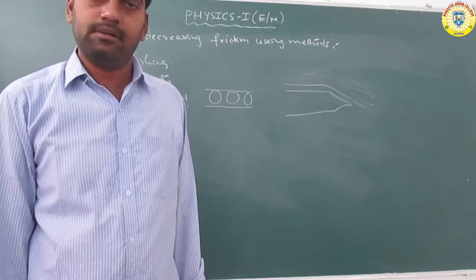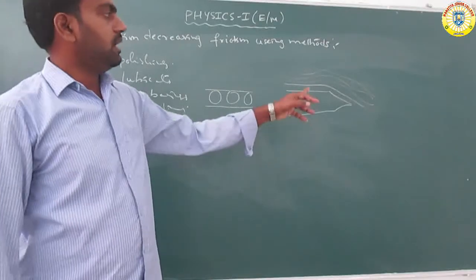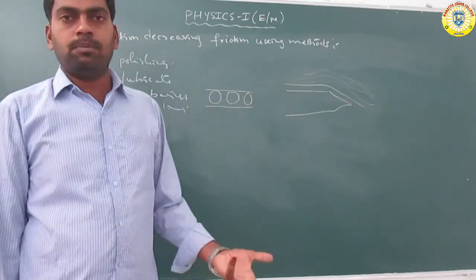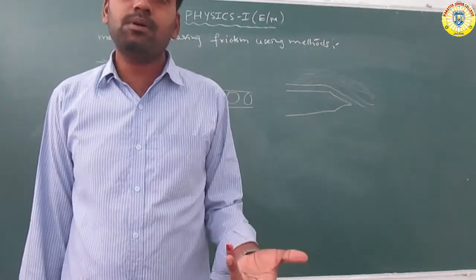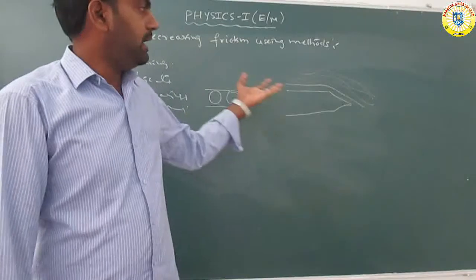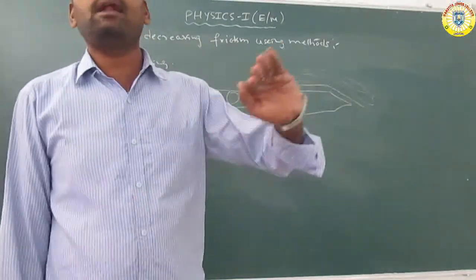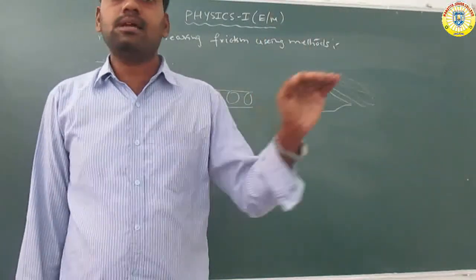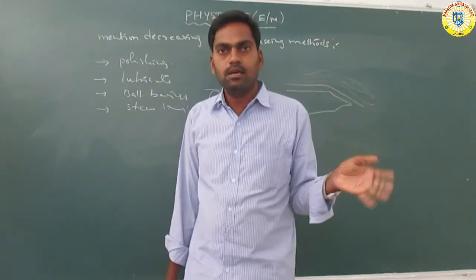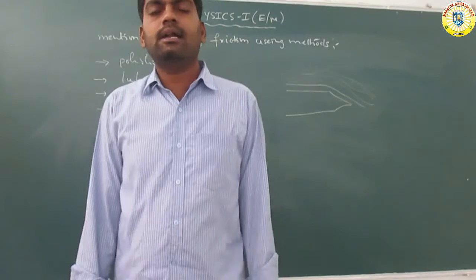The air is flowing in a streamlined way. Streamlined means the air flows in a smooth line. Aeroplanes or automobiles are specially designed because the frictional force is reduced due to the air.